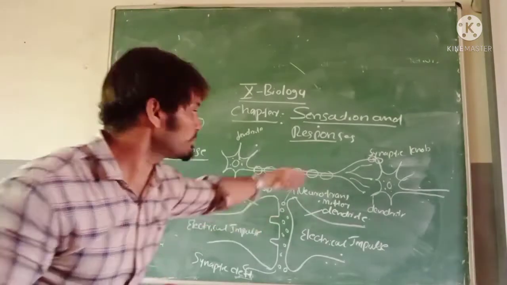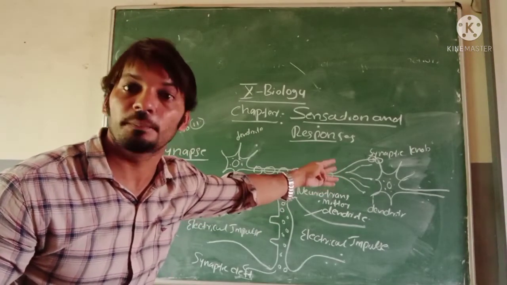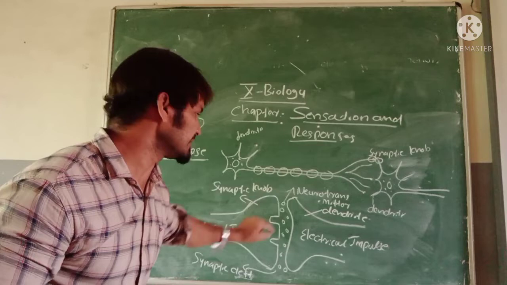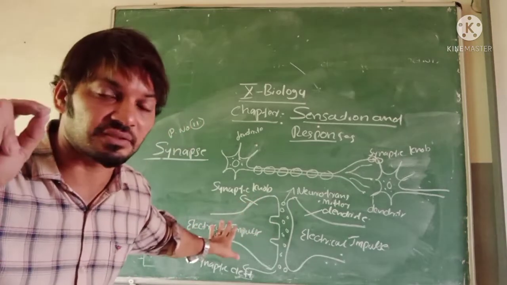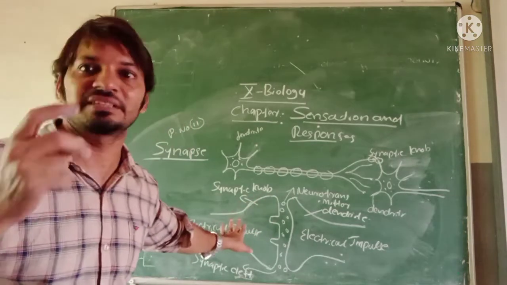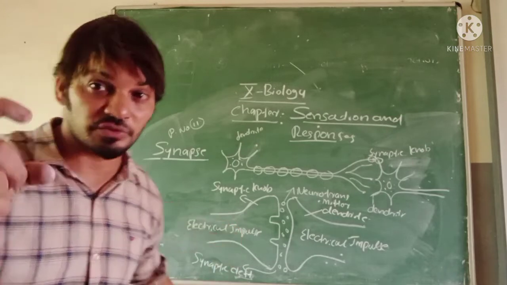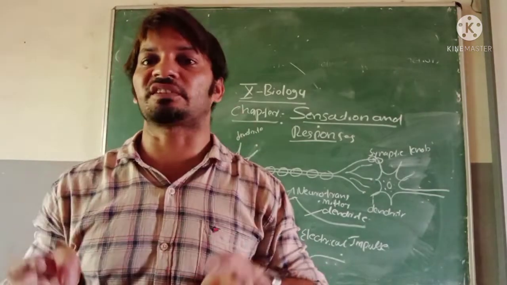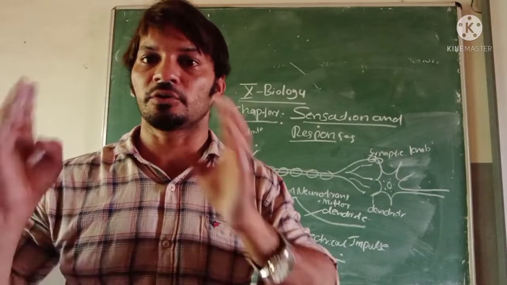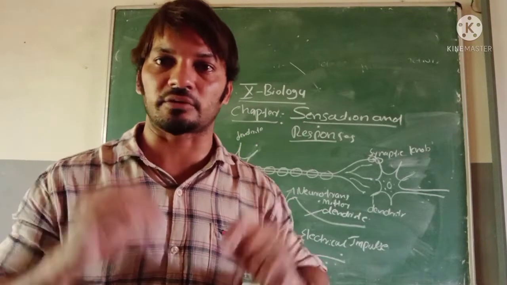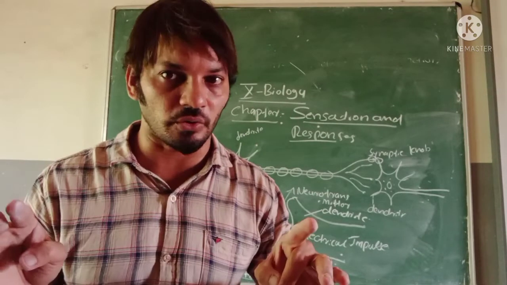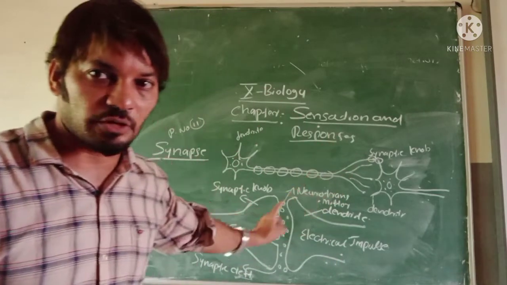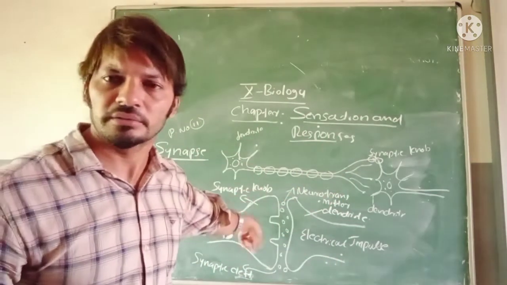Like this, a number of synaptic knobs and dendrites are there. I don't think they will ask you in the examination to draw the synapse. You have to give the definition: synapse is the junction between two neurons, neuron and muscle cell, neuron and glandular cell. Later, you have to draw the synapse like this.